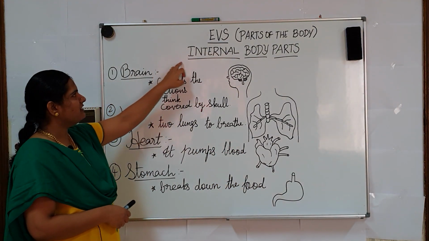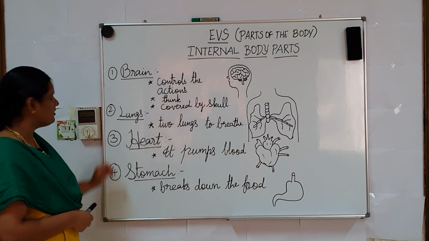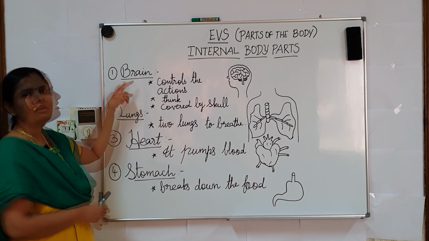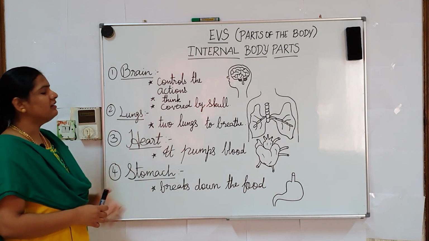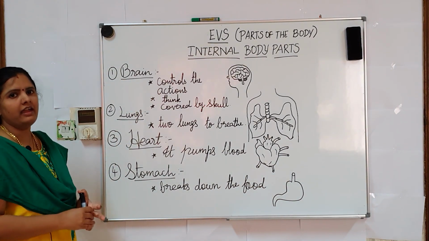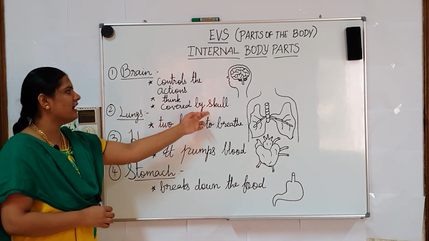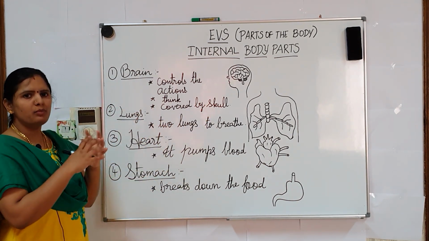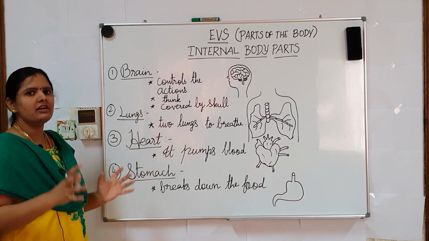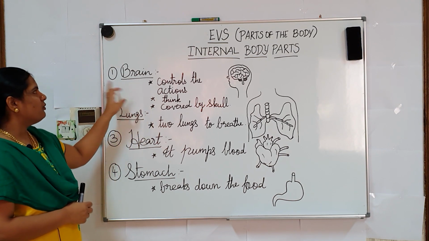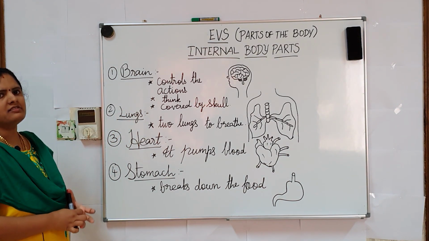Below this internal organs, we are going to see some of the organs. First one is the brain. The brain, which is located in the head, is completely covered and protected by the skull. Skull means the bones which help to cover the brain. What is the function of the brain?